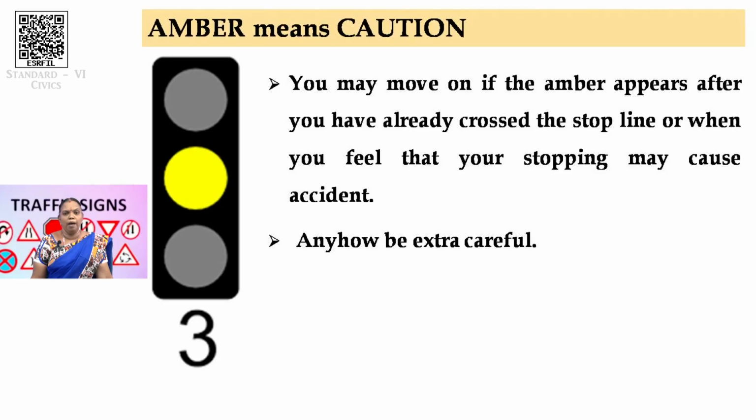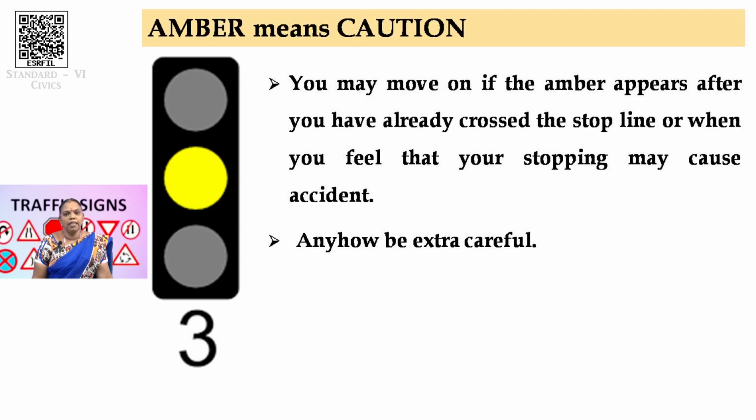Third one is amber, which means caution. Okay, amber means caution. What is amber here? You can move on if the amber appears after you have already crossed the stop line, or when you feel that your stopping may cause an accident. Okay, yes. So, amber means caution.